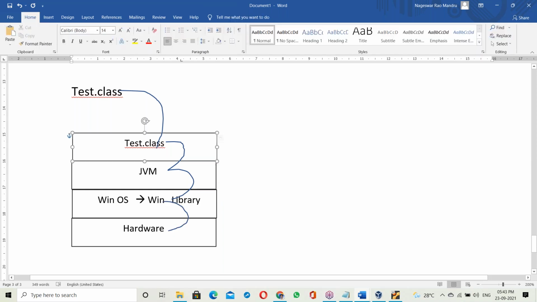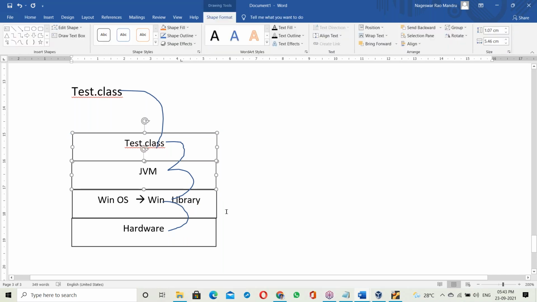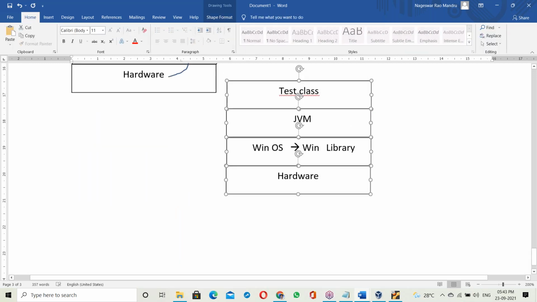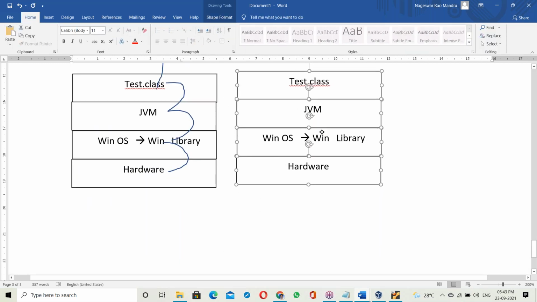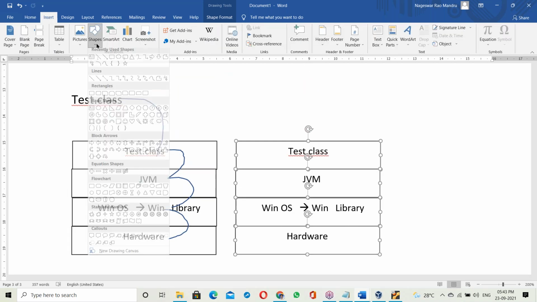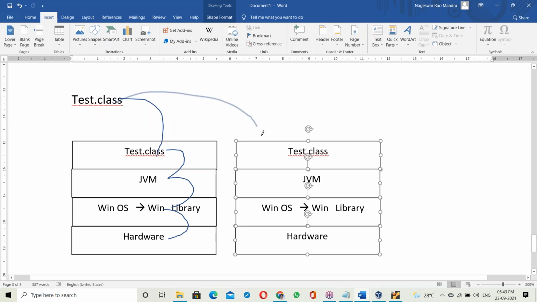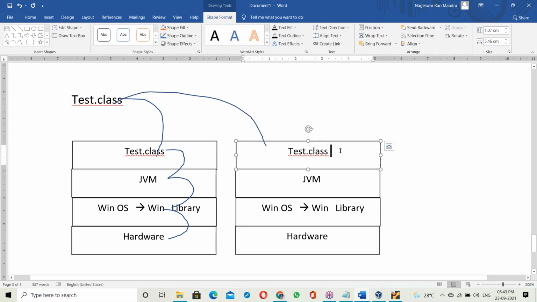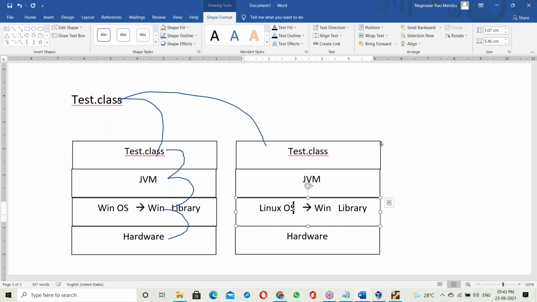So next, let us take another platform, the Linux platform. Let us take a Linux base. The same Tested.class file just moves to the Linux base. Once moved to the Linux base, here we have the Linux library.